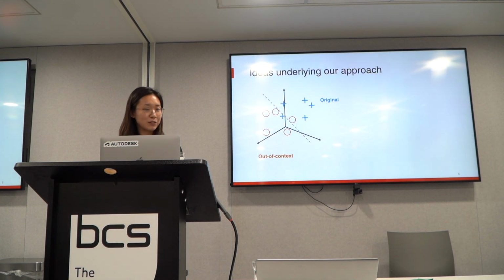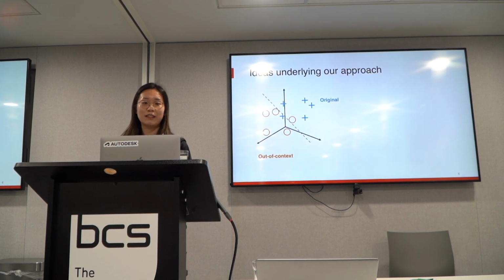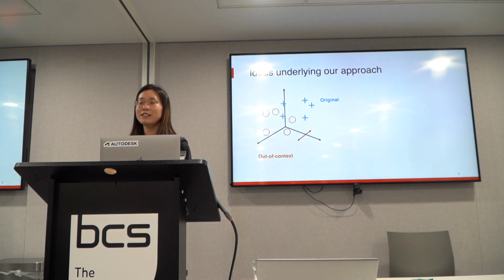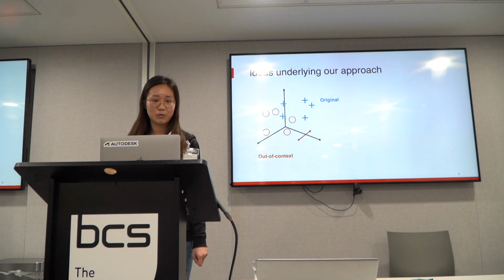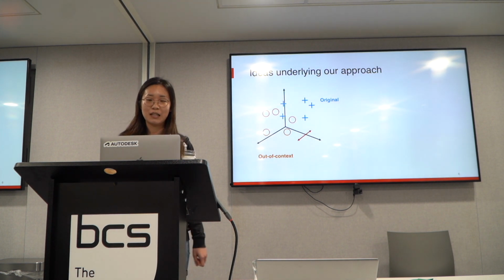So this makes those circles and crosses stay close to each other in the representation space, and it could be subtle for the model to identify the differences. So our intuition is to widen the distances between the circles and the crosses, which separately denote the out-of-context news and the original news.